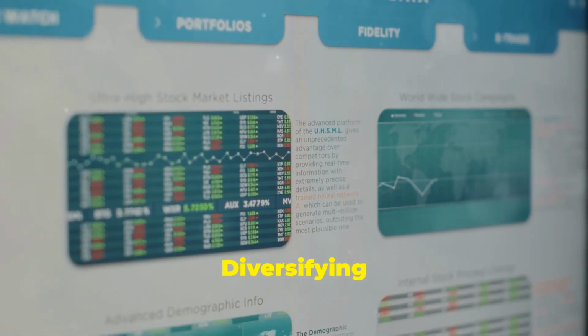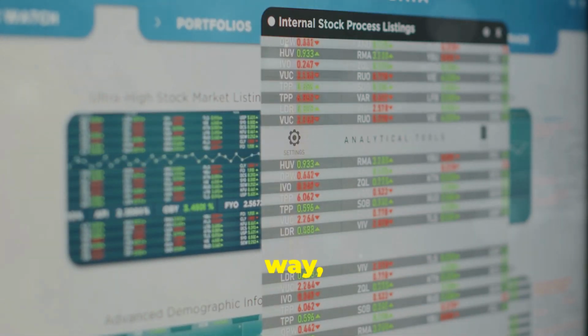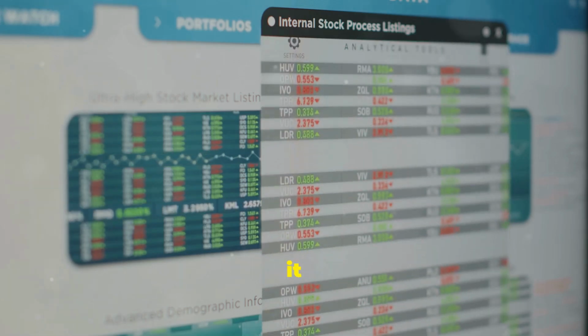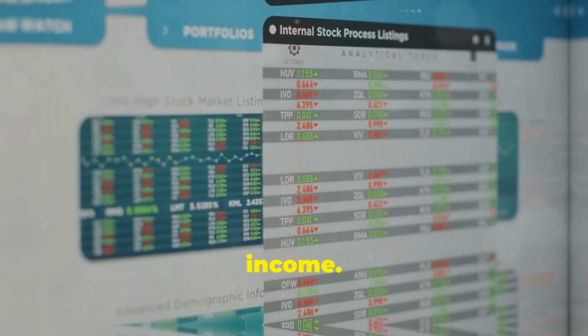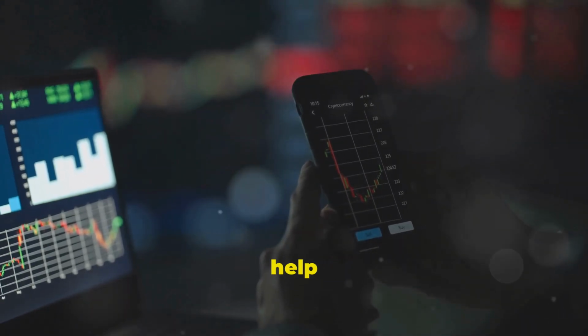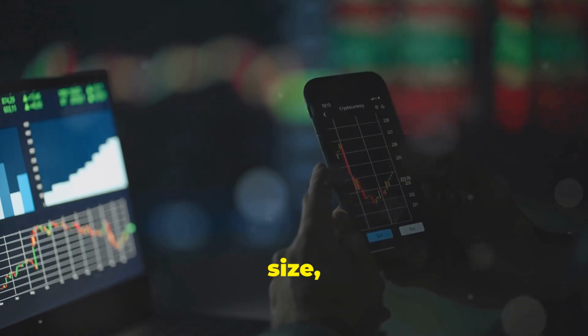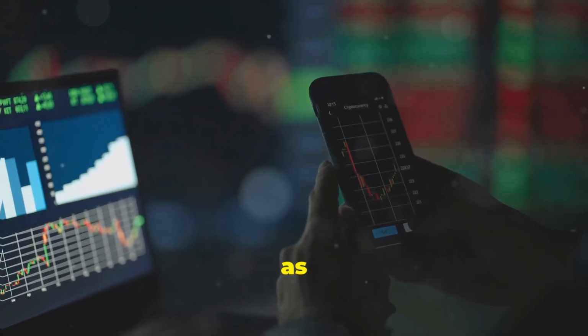Diversification. Diversifying your investments across different sectors and companies can help mitigate risk. This way, if one company cuts its dividend, it won't drastically affect your overall income. Reinvestment. Initially, reinvesting dividends can help grow your portfolio faster. Once your portfolio reaches a sufficient size, you can start taking the dividends as income.